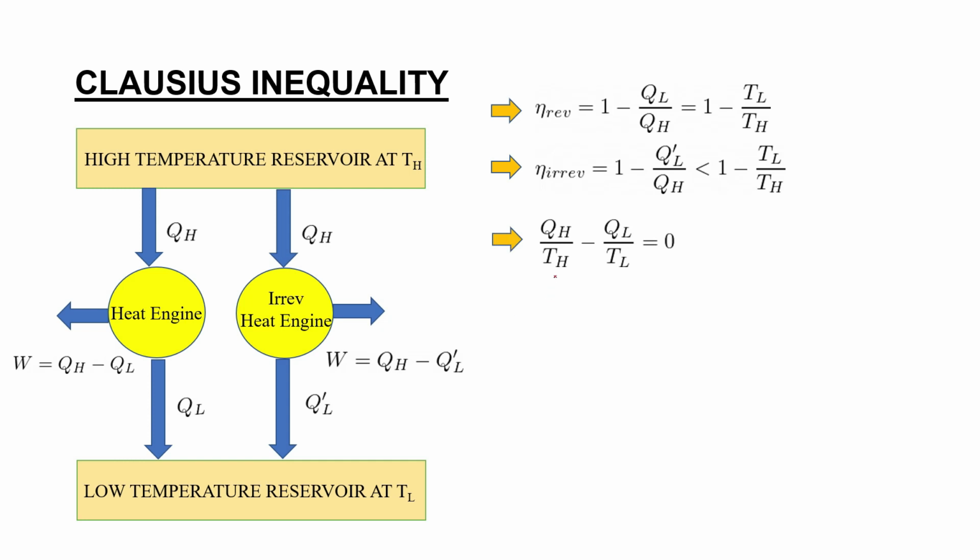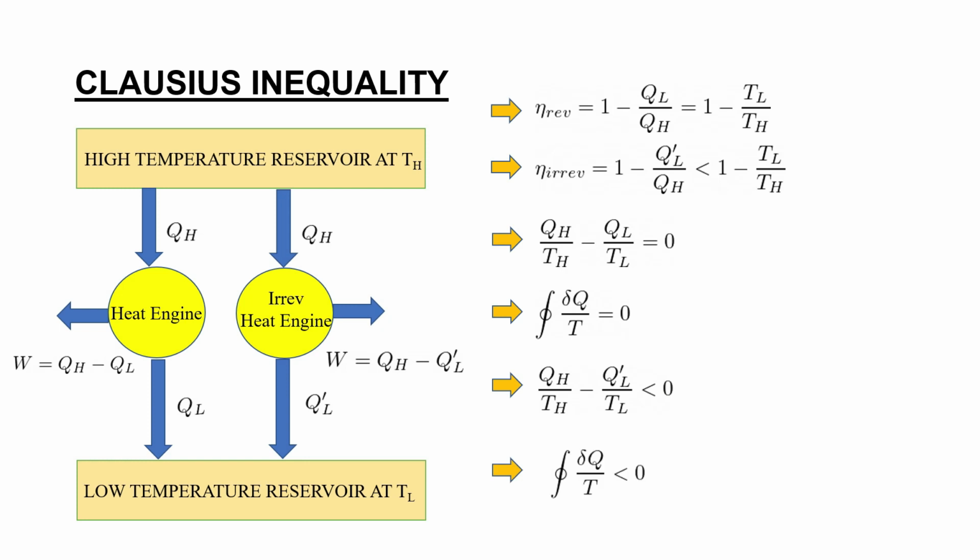So that means QH by TH minus QL by TL is equal to 0. This is for a reversible heat engine. And that means, just like we have seen earlier, the cyclic integral of delta Q by T will be equal to 0. And for an irreversible heat engine, you can write QH by TH minus QL dash by TL is less than 0. So cyclic integral of delta Q by T is less than 0 for an irreversible heat engine.